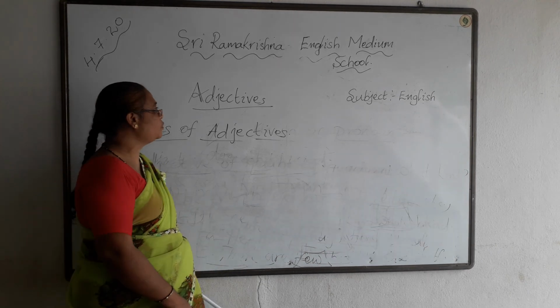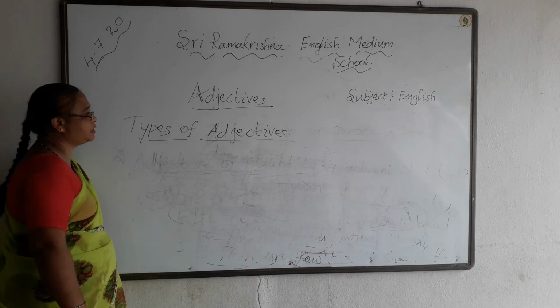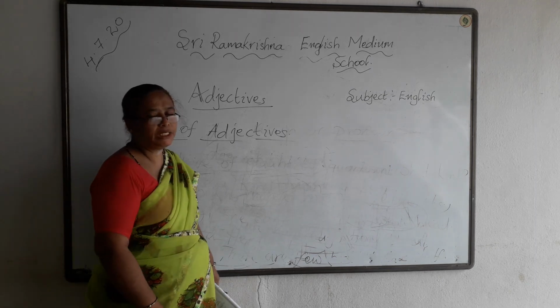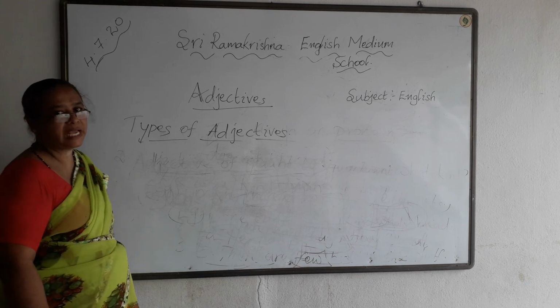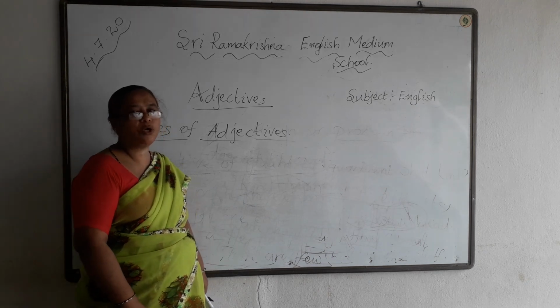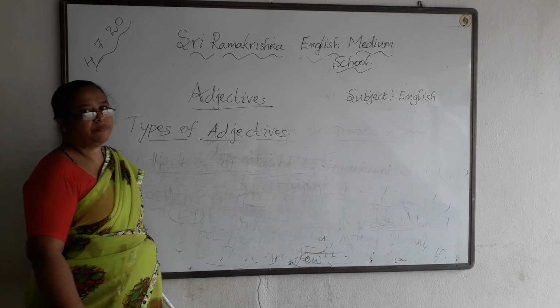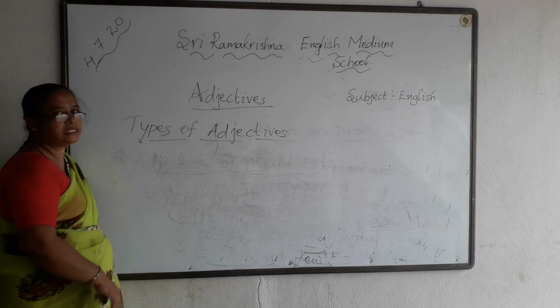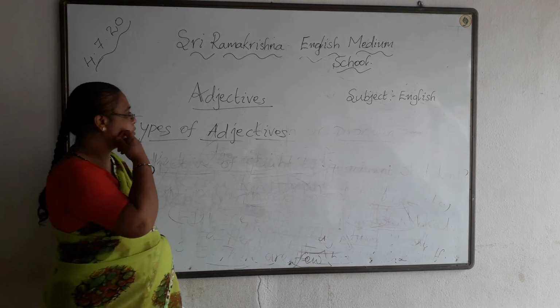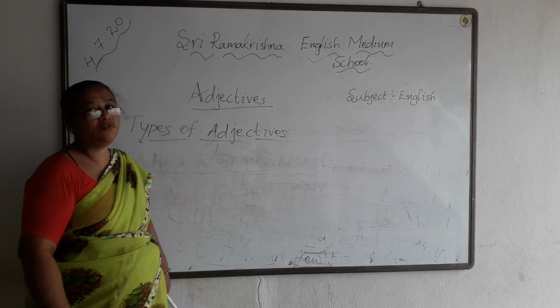Okay children, I have told you about two types of adjective. One is adjective of quality and another one is adjective of quantity. Adjectives are nothing but describing words which describe the noun or pronoun by adding something to its meaning. So there are 8 types of adjective. First one is adjective of quality, which I have explained to you. Next, second one is adjective of quantity.